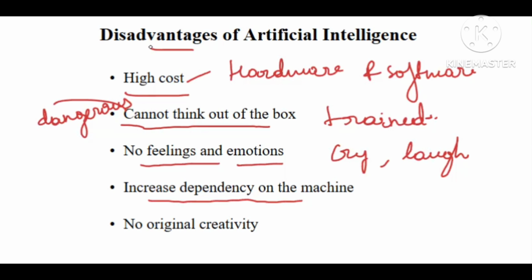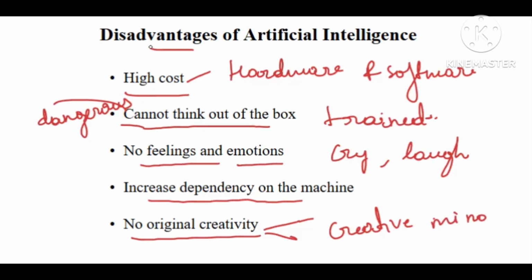And next is no original creativity. No original creativity means humans have a different kind of creative mind. Why am I saying that? Because humans only introduced these AI machines, right? Humans introduced AI machines, so just imagine the capability of human thinking.